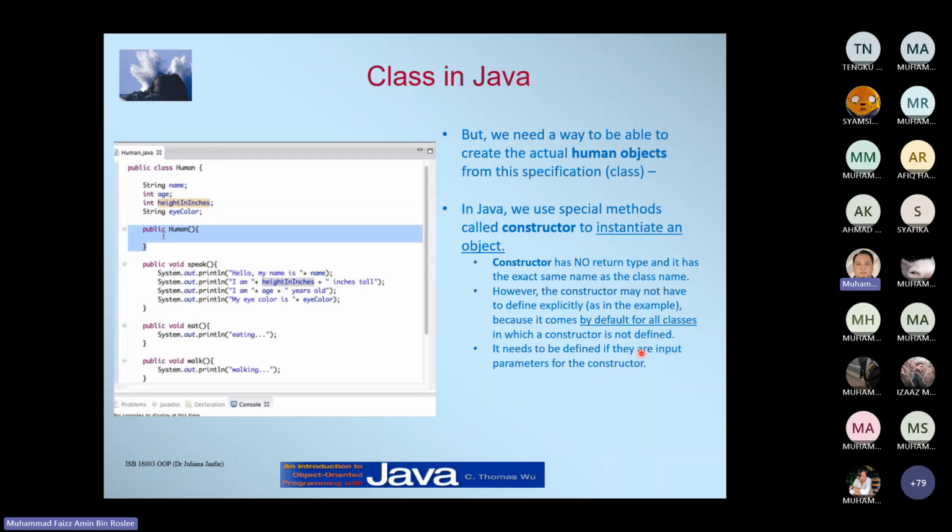A constructor needs to be defined if there are input parameters for the constructor. So if you need to specify input parameters for the constructor, you need to define the constructor. Notice that the default constructor will have no parameters. You can see in the brackets, there's no input that it will accept.